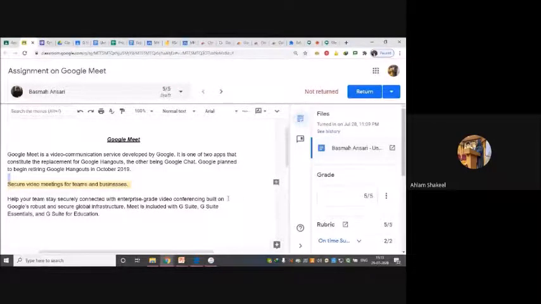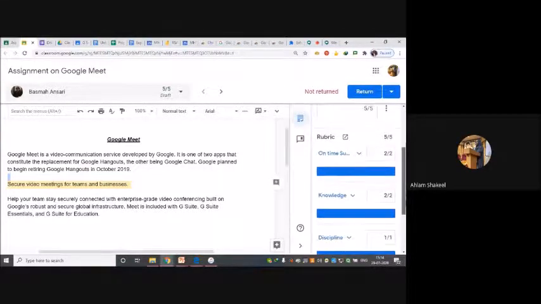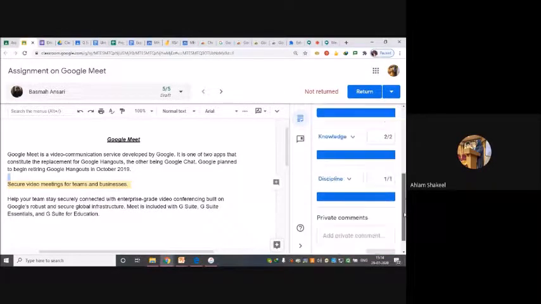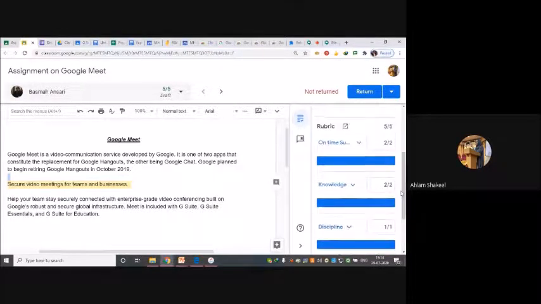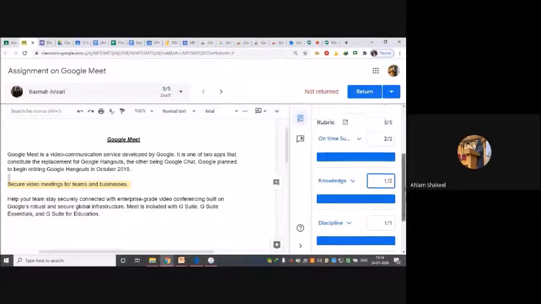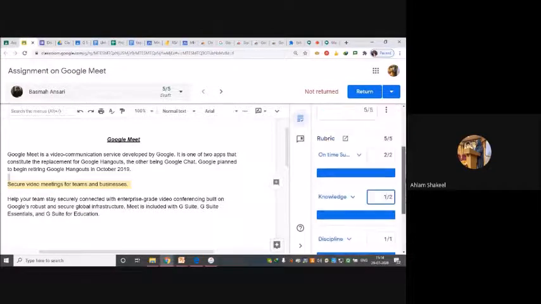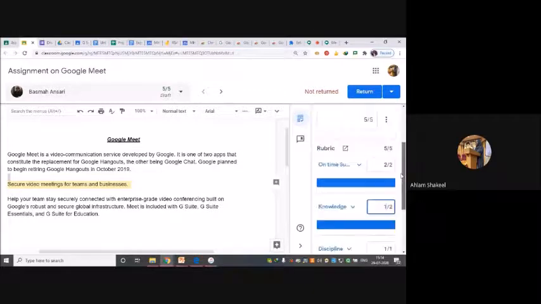Fine. So this is how you can comment. And on the right side, if you can see, the rubric appears. If I'm not happy with whatever she's written, I can change the marks. But if I'm happy with whatever she has done, but I feel that her knowledge is not up to the mark, I'll just change the marks. And then what I'll do is I'll return.